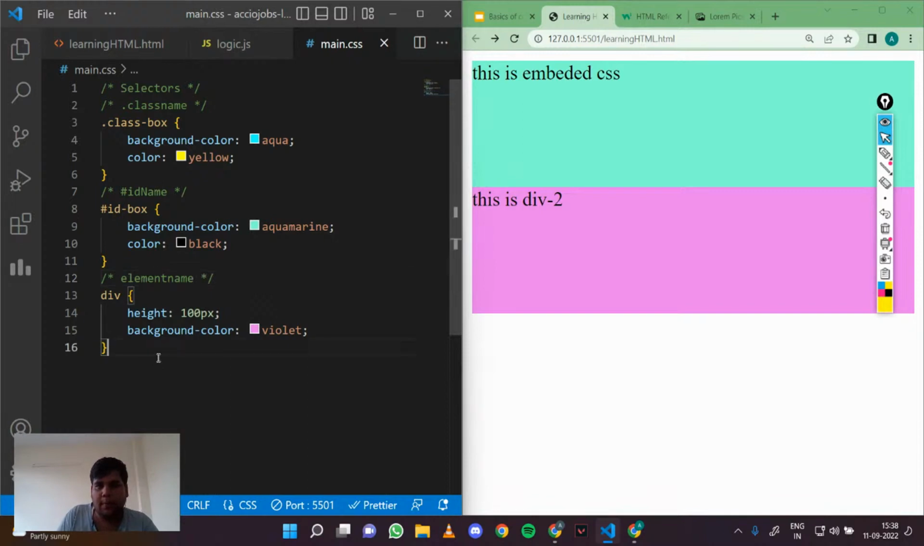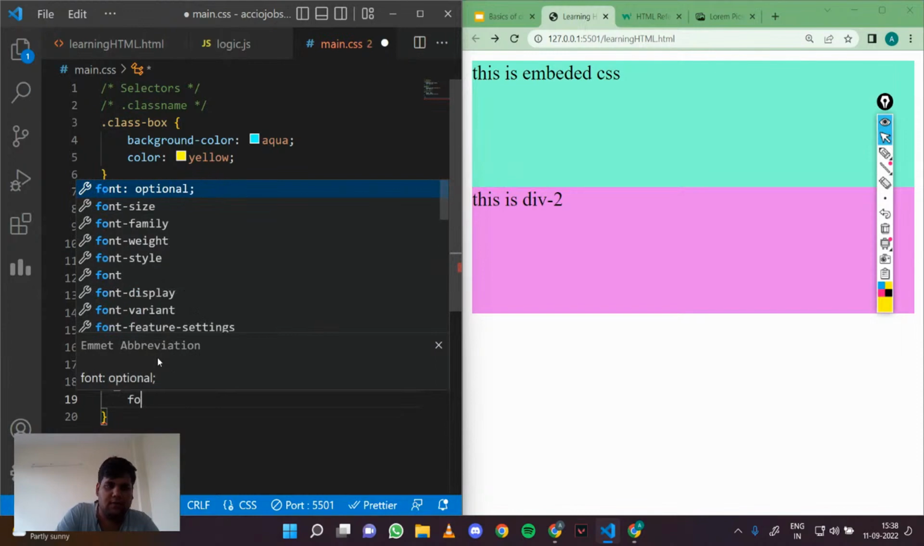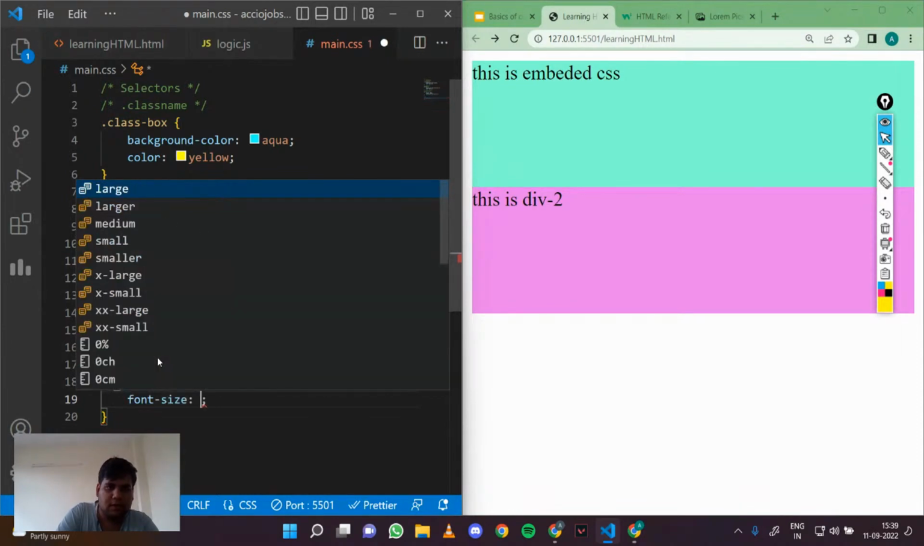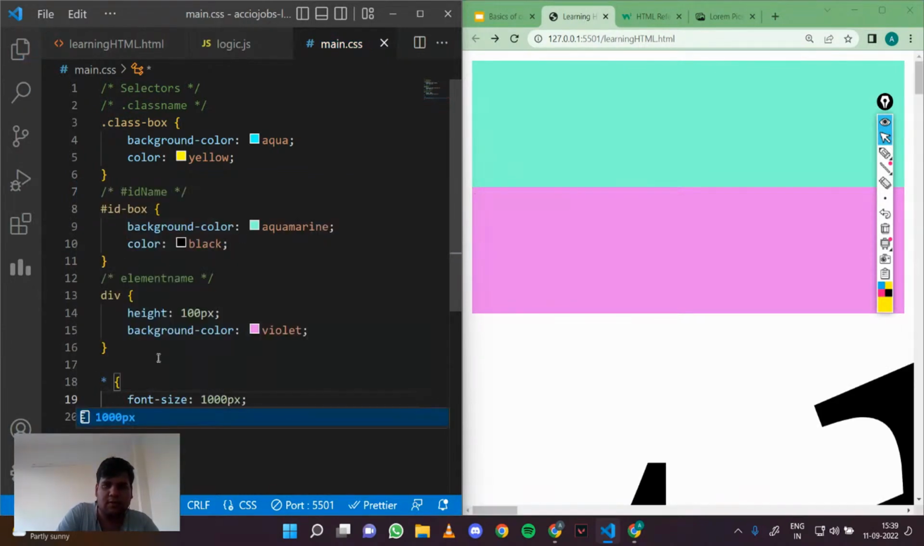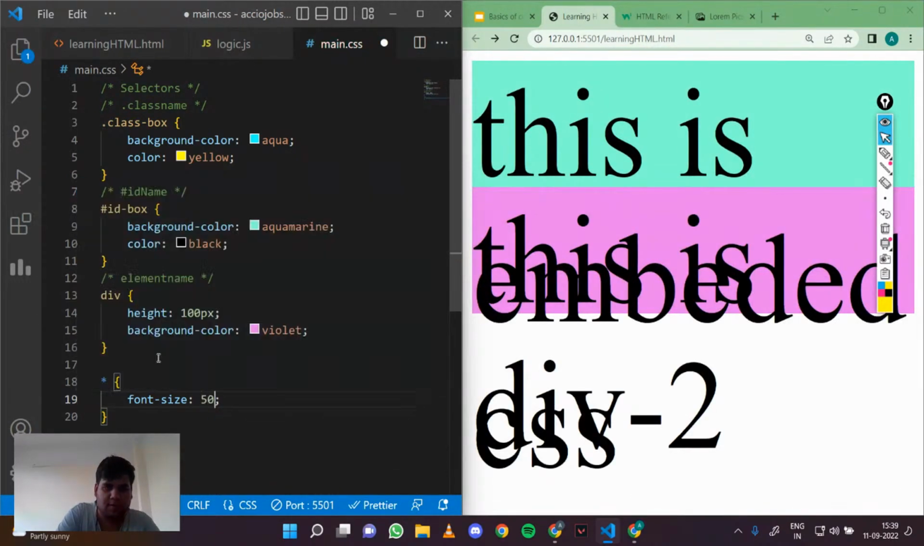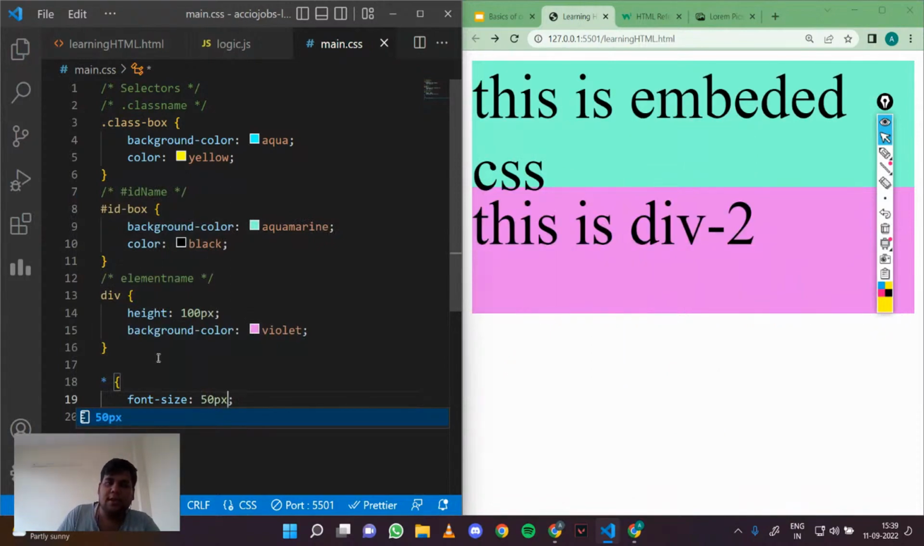And let's say you want to pick up all elements, right? So you just do star and, let's say, font size equals 100,000 pixels. Oh, it is too much. 100 pixels, you know, 50 pixels. So you see that every text in this document will now have the font size of 50 pixels, right? So this is to change all elements, if you want some global properties for it to have. So these are basically about the selectors.